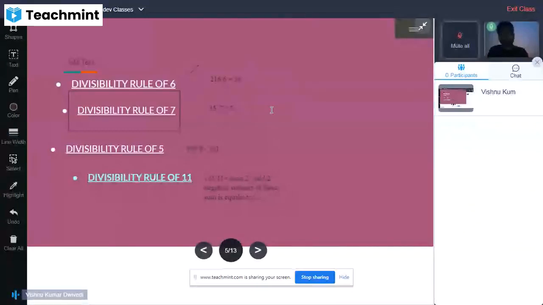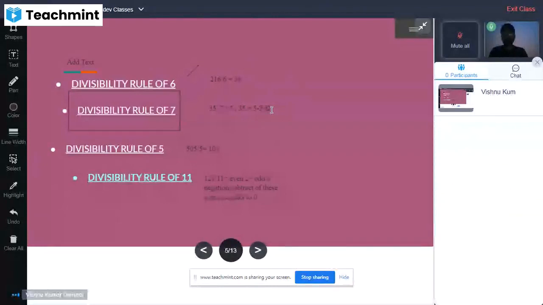If we see the number 35, the subtraction of this number will be 5 minus 3. The ones place and the tens place are subtracted, and it equals 2.